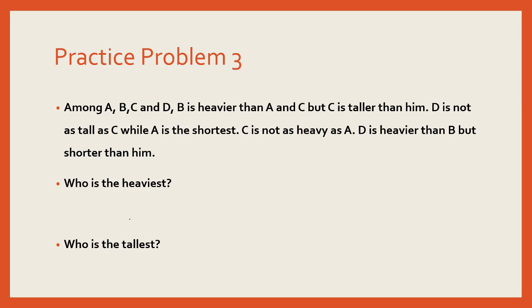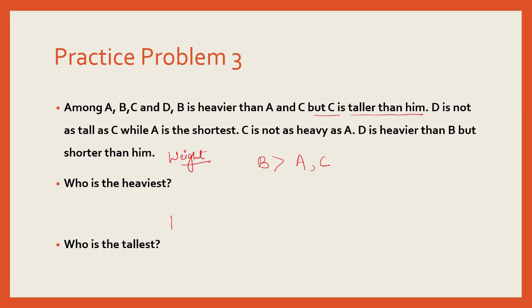So when I read this, B is heavier than A and C. So I'll plot it like this, A and C both. As of now, I don't know the order between A and C. So this is, we are talking about weight. But C is taller than him.